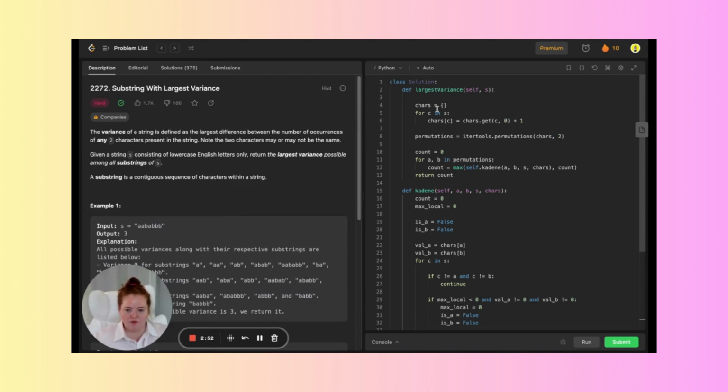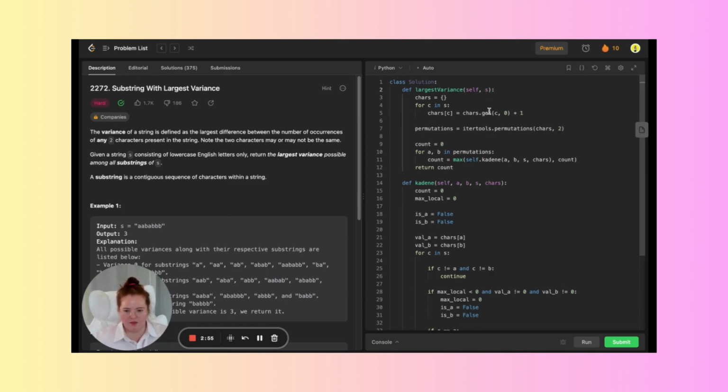So when we start here, this is going to be easier if I break it up into chunks. The largest variance function takes a string S as an input. It then initializes an empty dictionary to store each character count in the string. And then it iterates each character C in the string S and updates the character count in the dictionary.